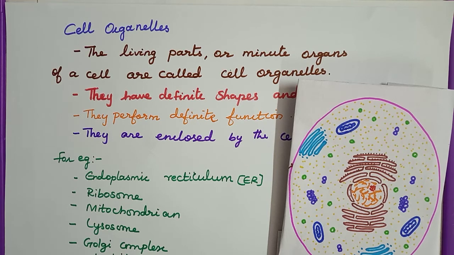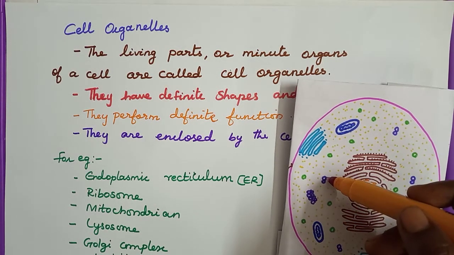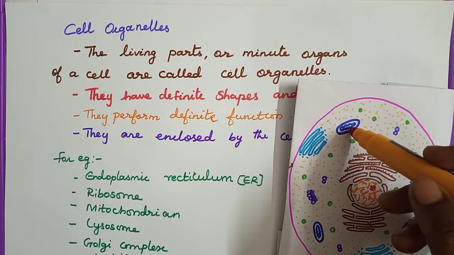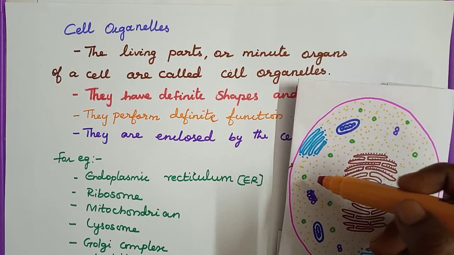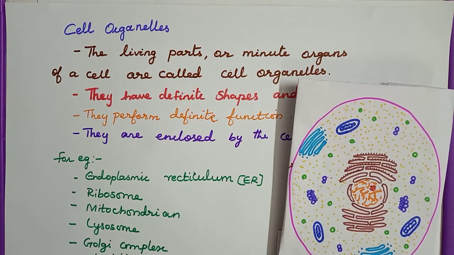They are enclosed by the cell membrane. Examples: endoplasmic reticulum, ribosome, mitochondria, lysosome, Golgi complex, plastids, vacuole, etc.